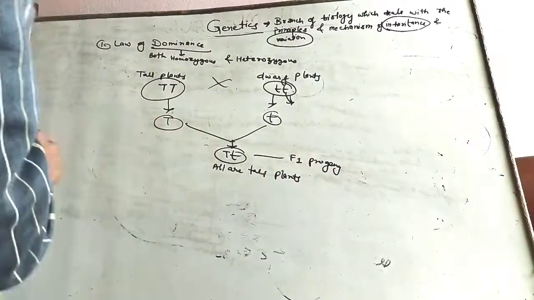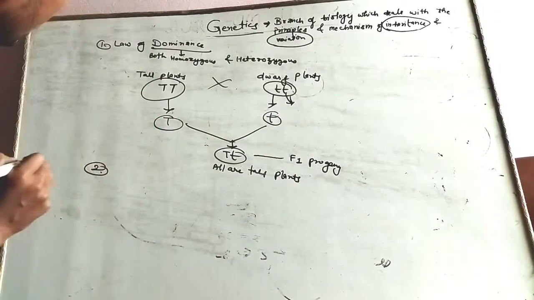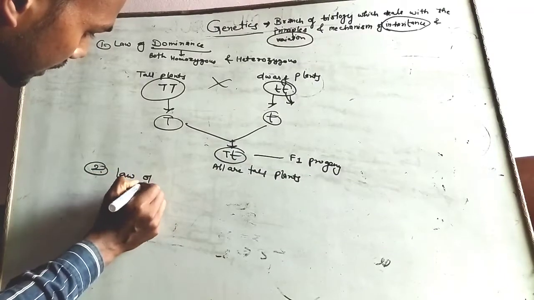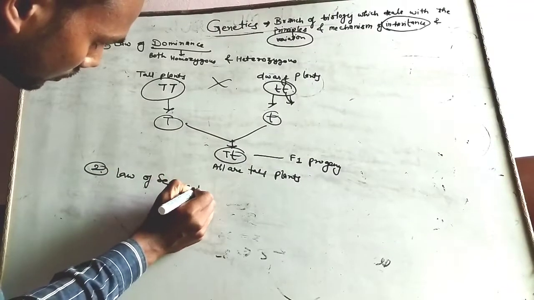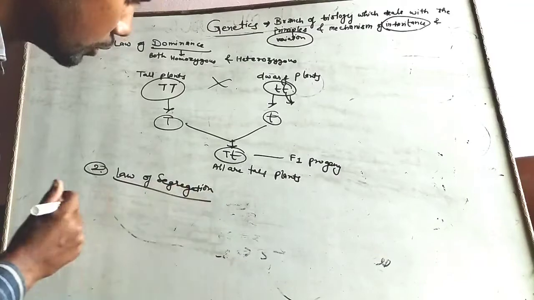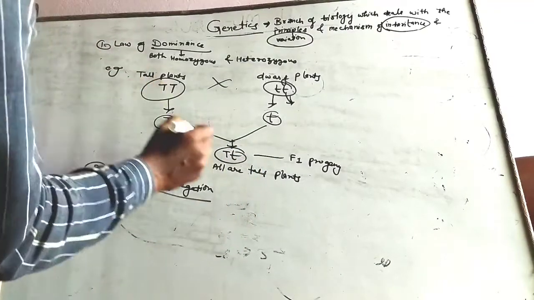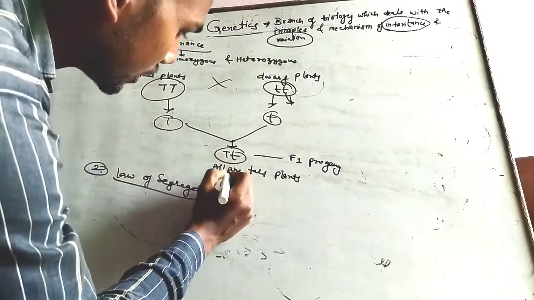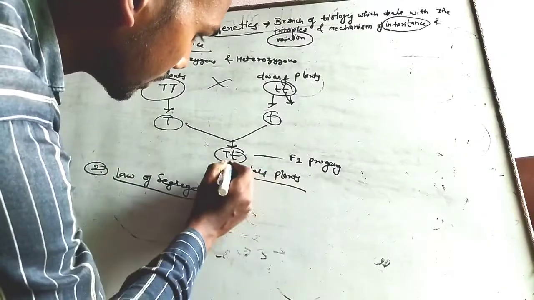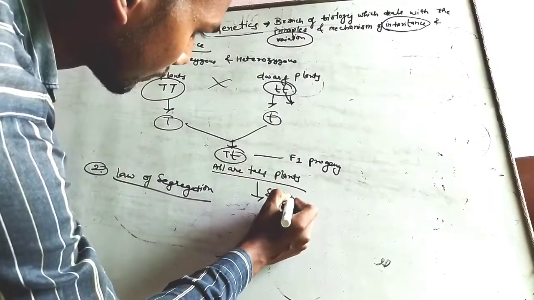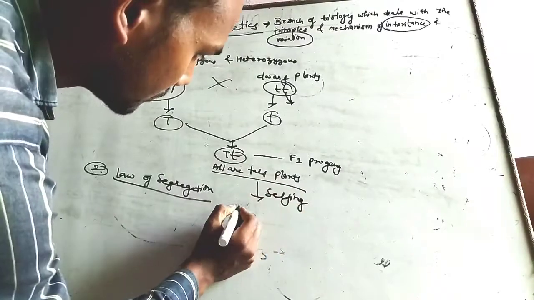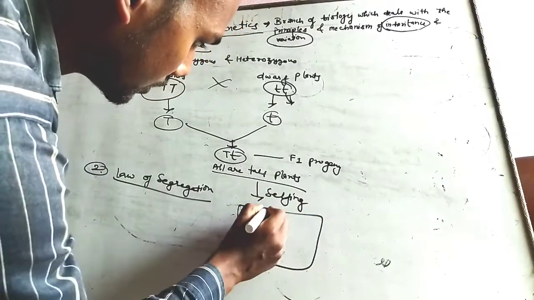So that is the F1 generation, and the second law, the law of segregation, is also known as the law of purity of gametes. Because in this same example, whatever we got in F1 is all tall plants, but upon selfing, the recessive character is shown.